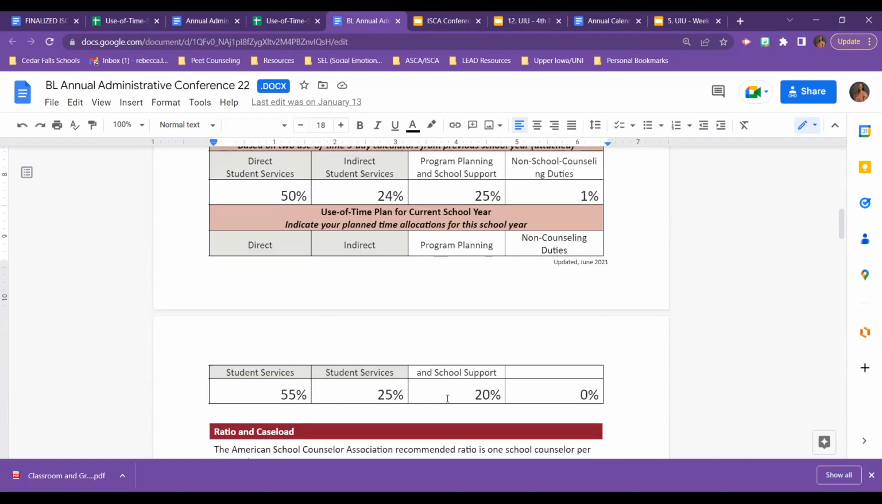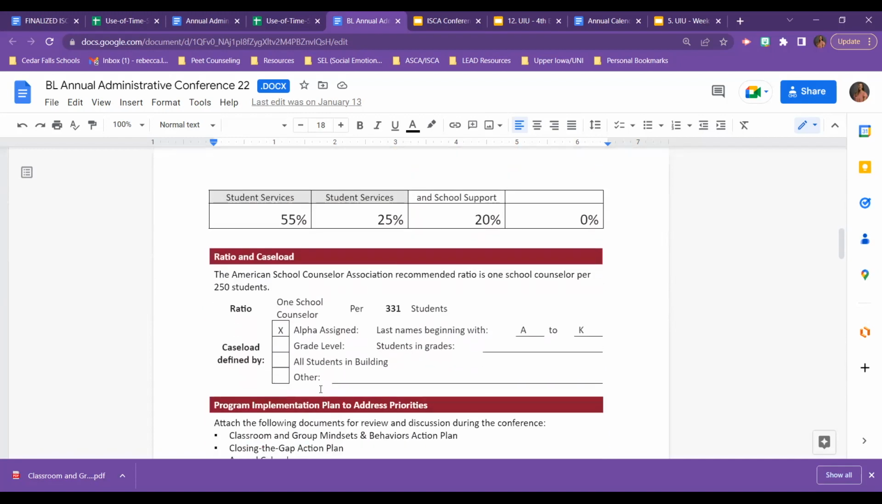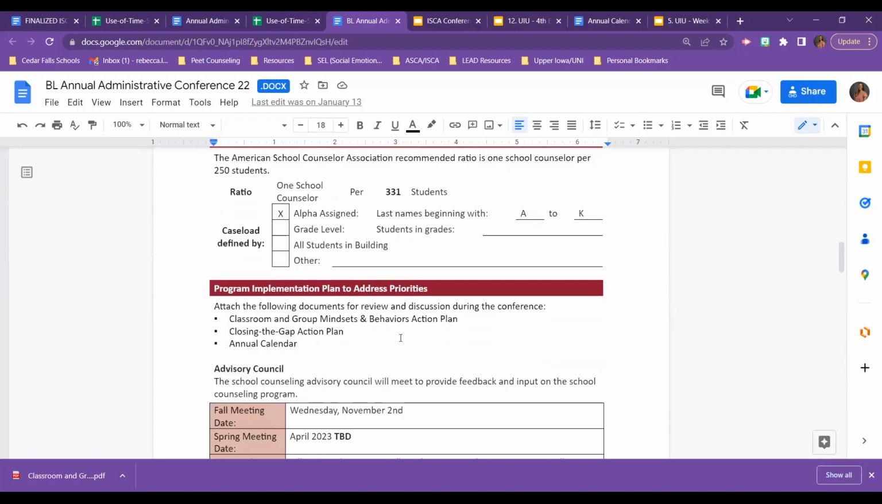So you can see, based on what I've already described, how I reflected that I need to take away from program planning time and add it back into direct and indirect student services. So you can see how I made that goal for this current school year. You can see how I do my ratio and caseload. We do it by alphabet. We have 680 kids in our building, but in my A through K, I have a little bit less than exactly half, but I have 331 students A through K.